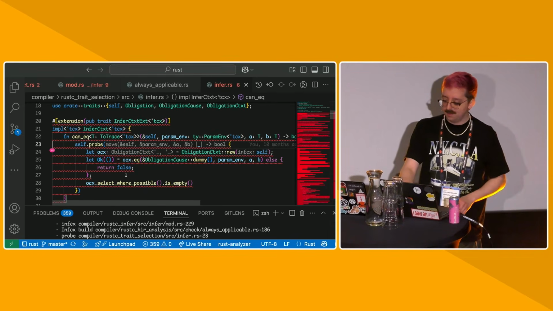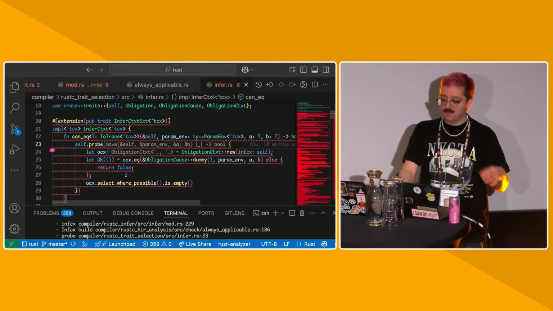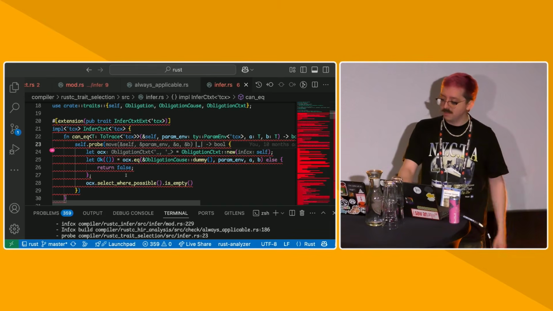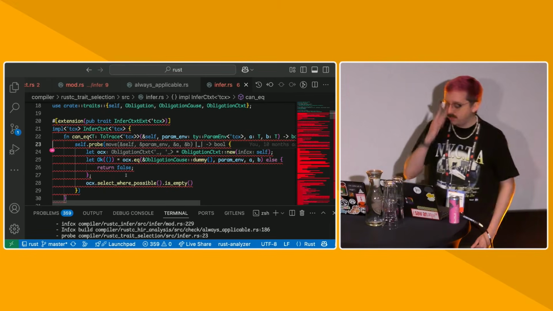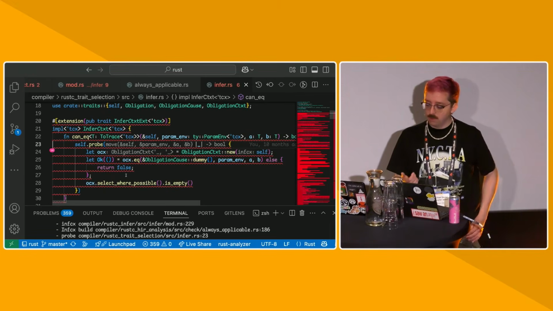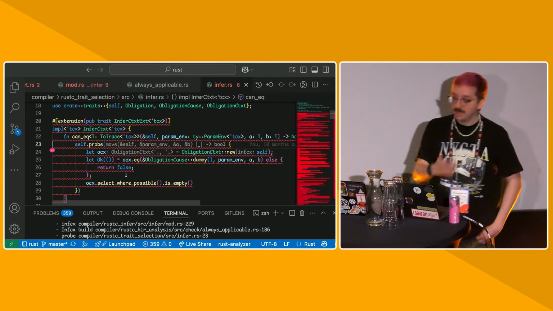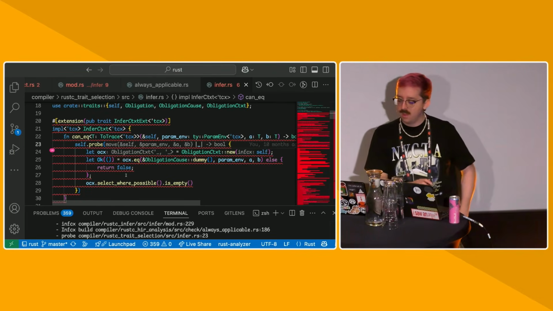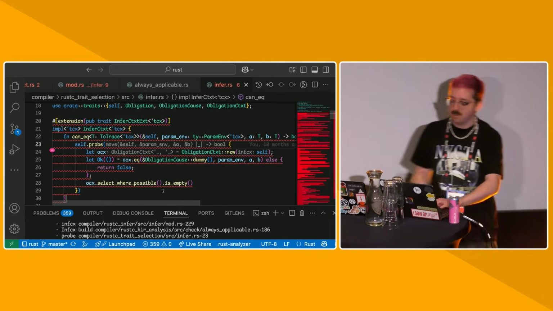predicates in the compiler. And when you call, for example, a function, you need to satisfy the where clauses of the function for the function to be sound and valid to call. The process of satisfying those where clauses is what we call satisfying the obligations. So we store predicates and the obligation to prove that predicate in a structure called an obligation.